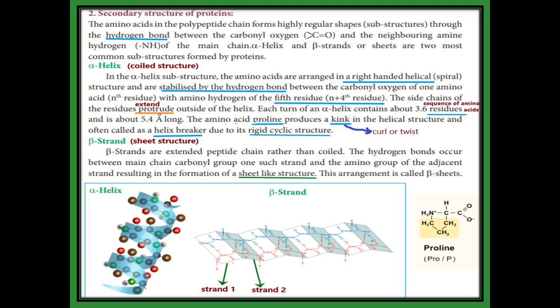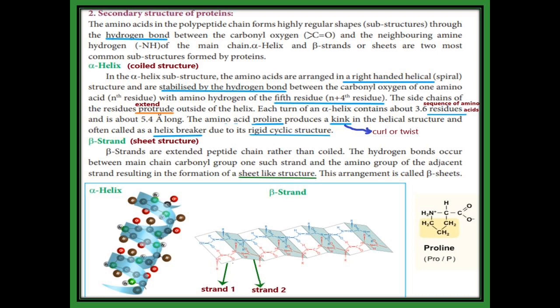First one, alpha helix, is a coiled structure. We get a right-handed helical structure. That structure is stabilized by a hydrogen bond formed between the carbonyl oxygen of one amino acid, taken as the nth residue, and the amino hydrogen of the fifth residue. That hydrogen bond alone is responsible for this right-handed helical structure.